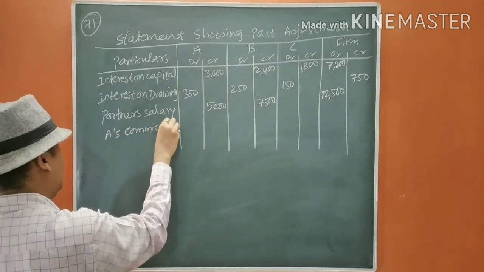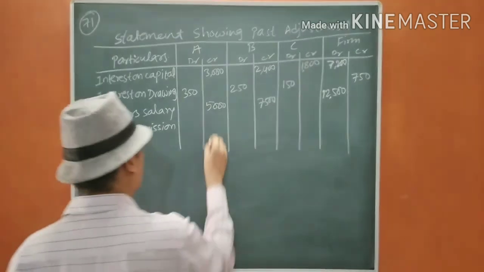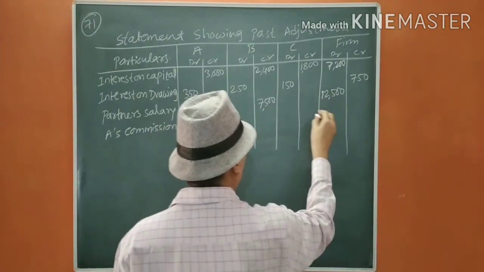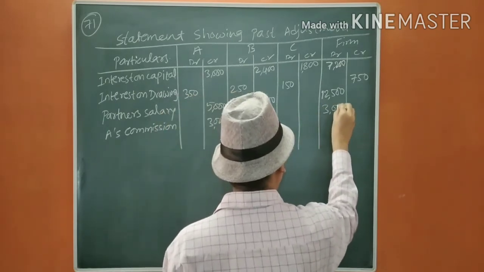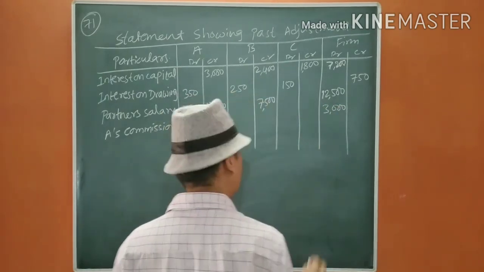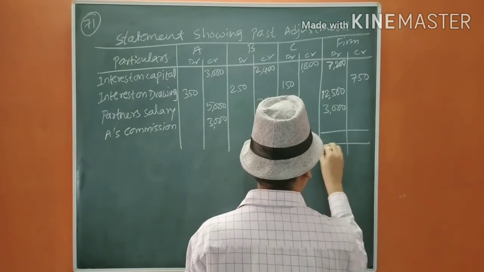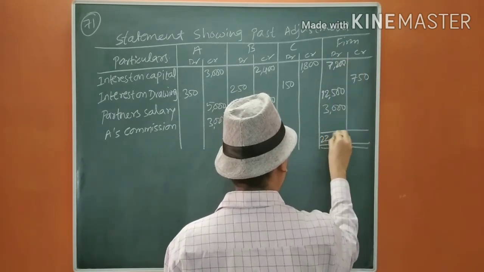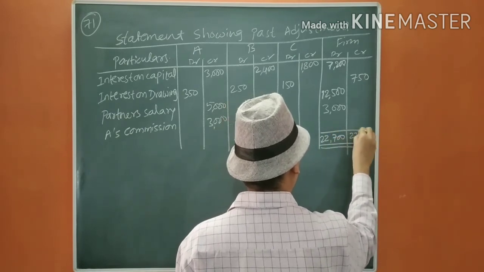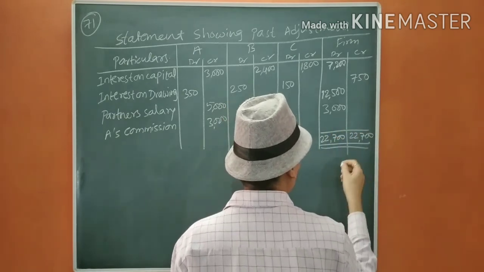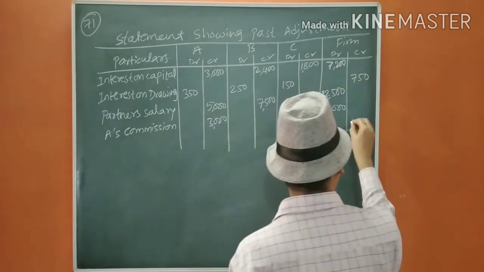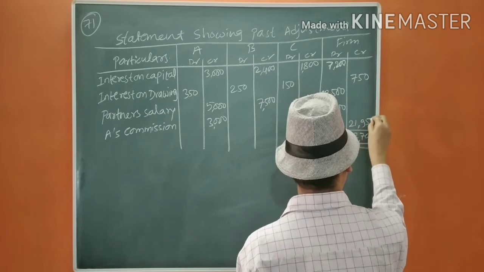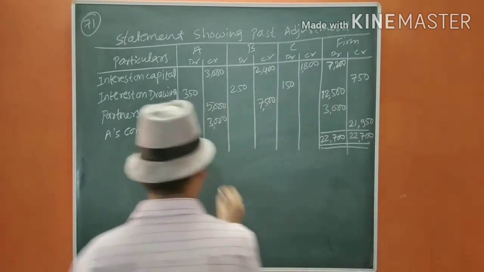Always keep in mind where you are writing 3,000. Total will be 3,000 only. Now, we are going to close it. 22,700. That means this will be 21,950.